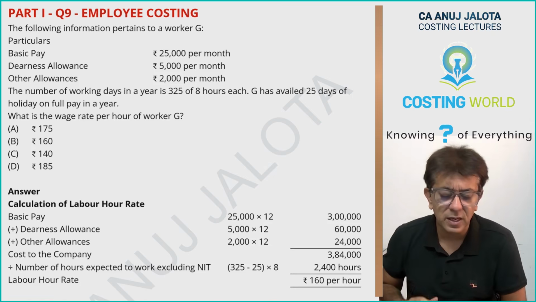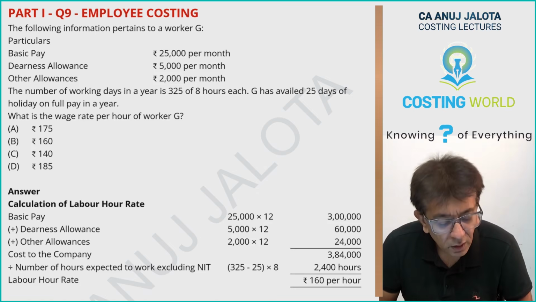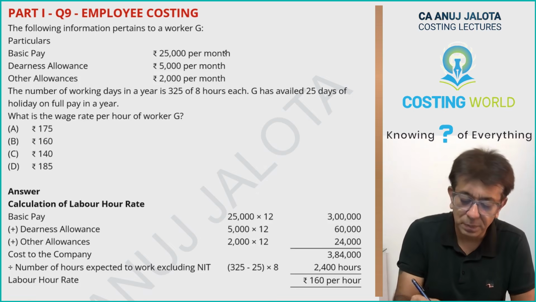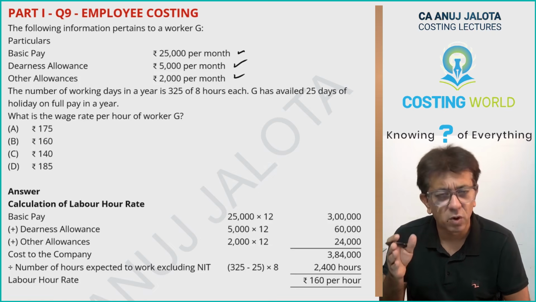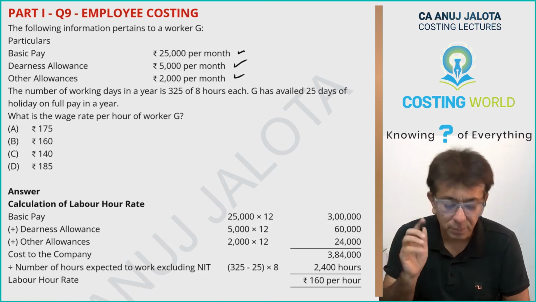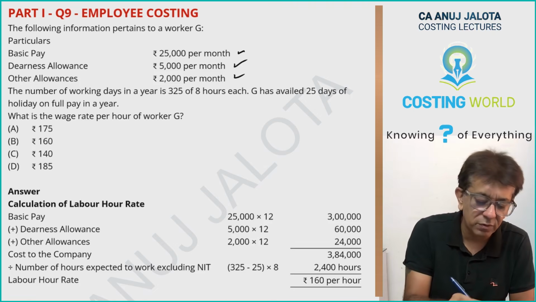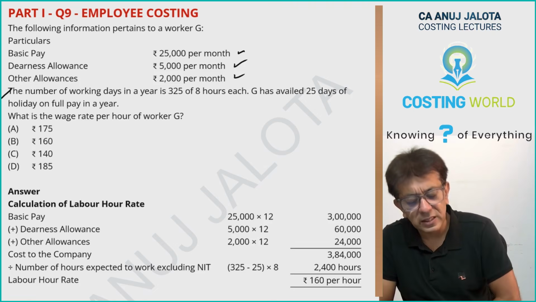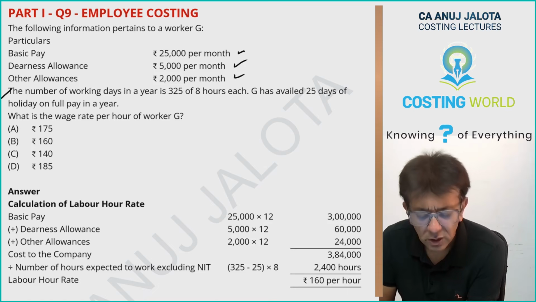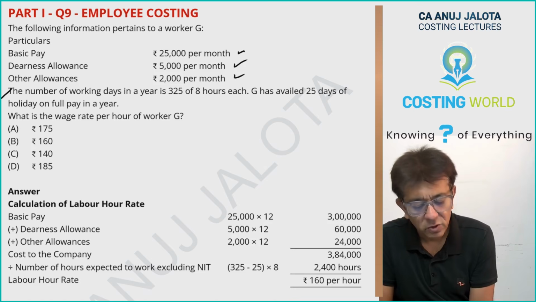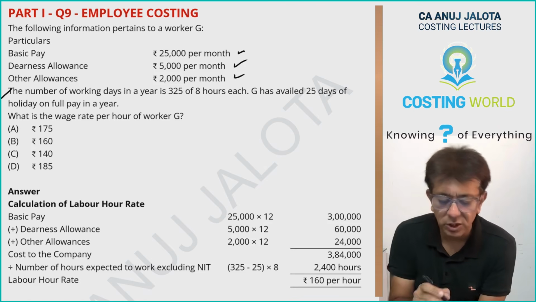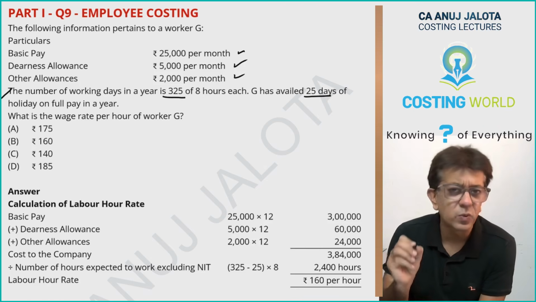The following particulars pertain to worker G. Basic pay 25,000 per month. Then dearness allowance 5,000 per month, other allowances 2,000 per month. We can multiply all of them by 12 to convert them into a year because this data is given to you for 1 year. The number of working days in a year is 325 of 8 hours each. G has availed 25 days of holiday on full pay in a year. So think that Mr. G will be working for 325 minus 25 days.